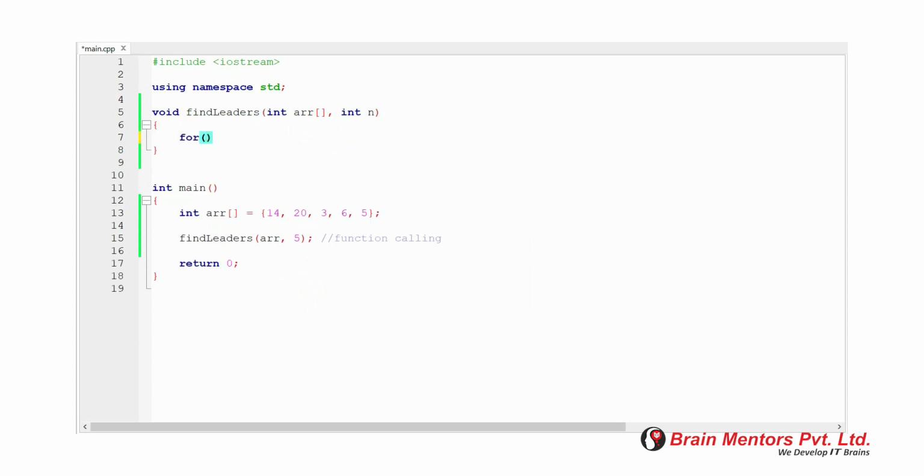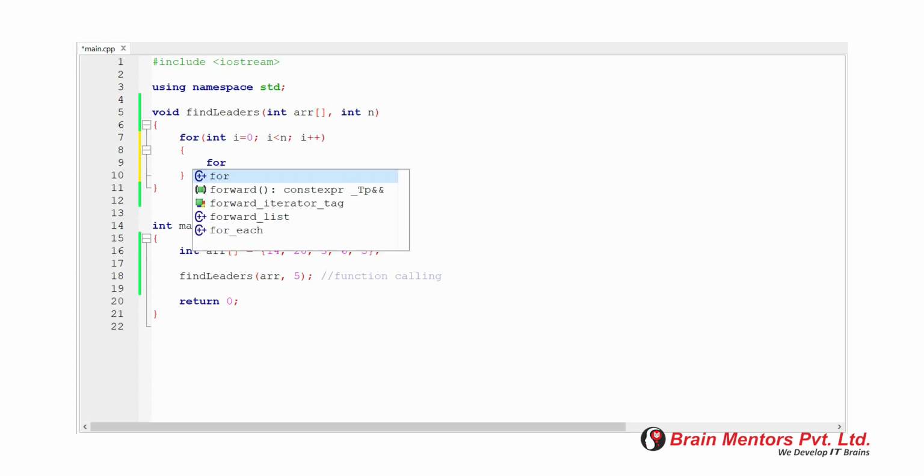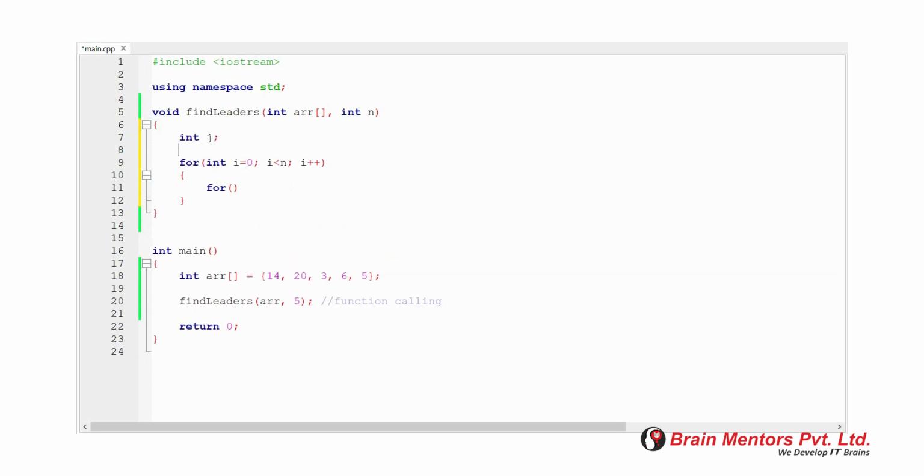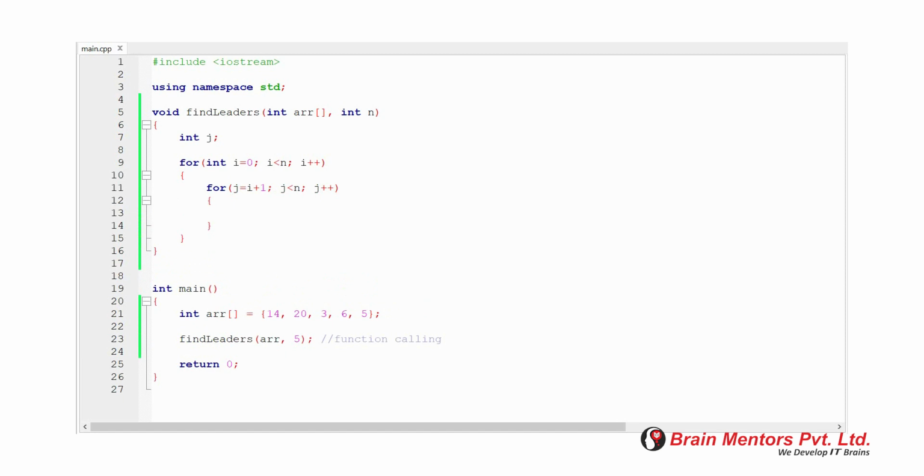Next, create two loops. The outer loop is used to traverse the array from 0 to n-1 and pick one by one all the elements of the array from left to right. Then the inner loop is used to compare the picked element with all the elements to its right side. In the inner loop, create one if block to check if the picked element is less than or equal to its right side elements.